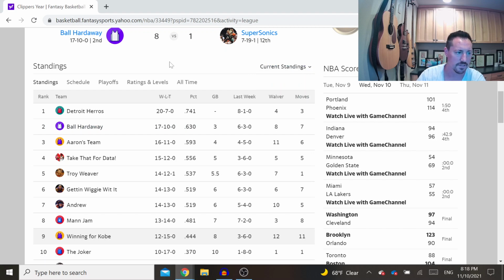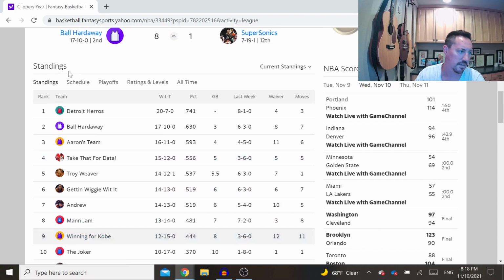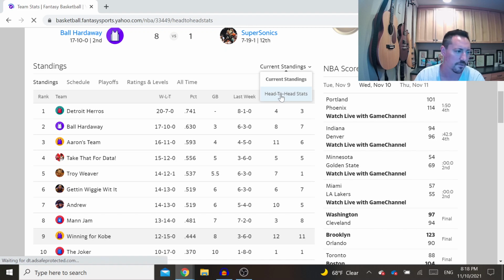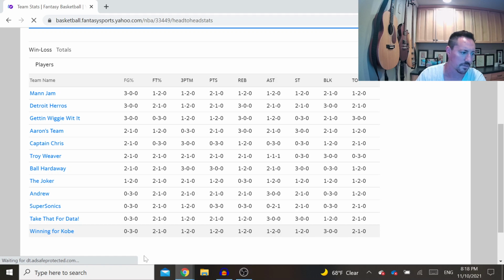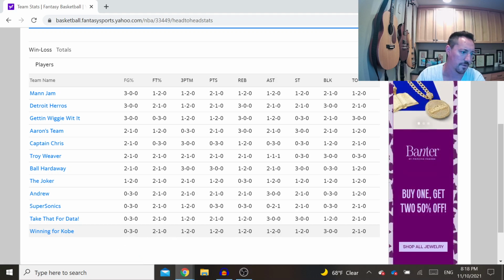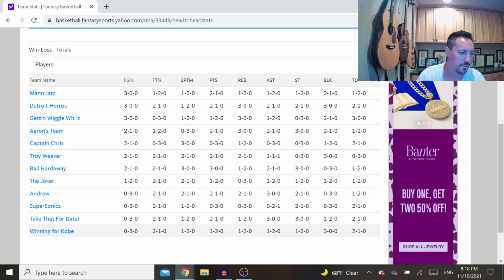So if you go to the standings, and you'll notice I'm in 9th place, so my first 3 weeks haven't been great. But if you go to standings and go over to the right, you'll see there's a thing that says current standings. When you hover over it, you can change it to head-to-head stats. So this shows you all 9 categories, and it shows you how many weeks you've won and how many weeks you've lost. So I'm 0 and 3 in field goal percentage, 2 and 1 in free throws, 1 and 2 in 3-pointers, rebounds, assists, steals, 3 and 0 in blocks, so that's good. And then turnovers, I'm 2 and 1.